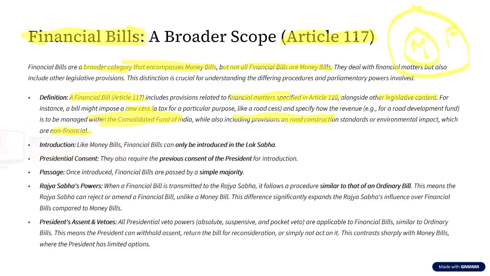See, in simple words, I'll make you understand. Now, there is a bill. It speaks with the aspect of cess. Now, what is cess? Money. It is speaking about money, fine. But at the same time, it is also speaking about the standards of road construction. But is the standard of road construction dealing with money? No. Now, these kinds of bills are what we call finance bills.